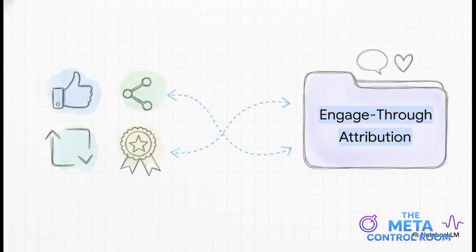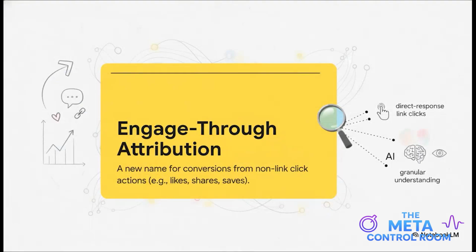Well, Meta has moved these valuable social signals into a totally separate category and gives you a much, much cleaner view of your actual performance. So the crucial point here is that you can now clearly separate those direct response link clicks from the conversions that were driven by social engagement. This is a game changer for understanding what's really working.